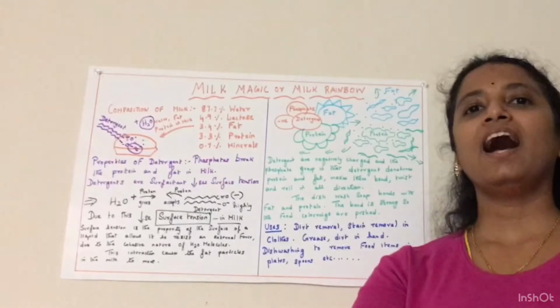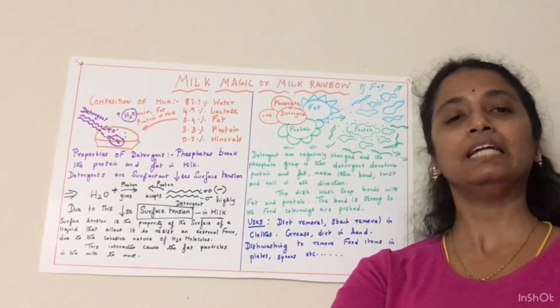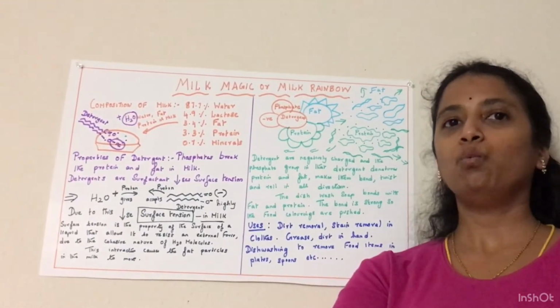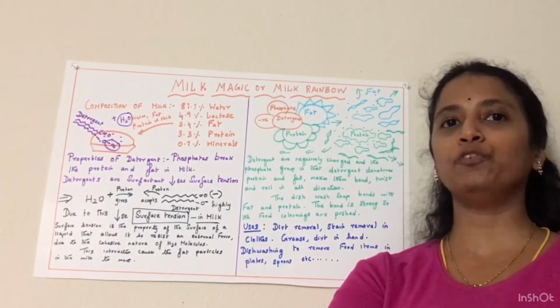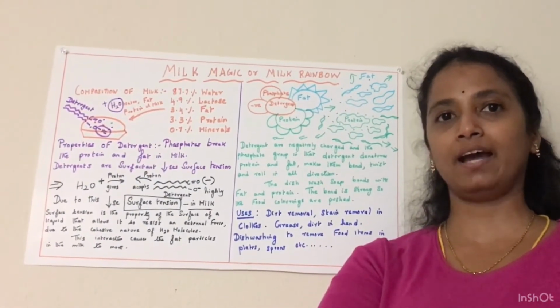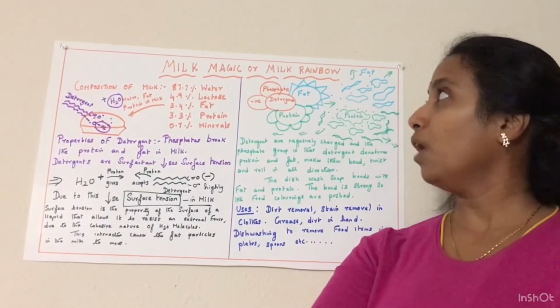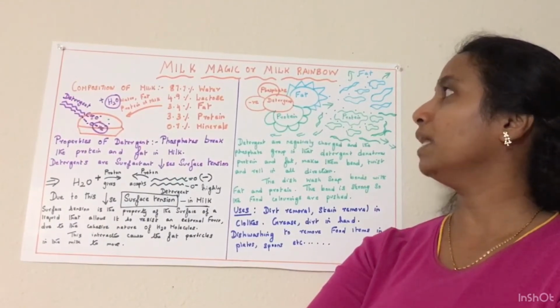Hi kids, today we made the experiment with the milk. We added the food color, and once we touched the food color with the soap, the food color moved away. Okay, so now we are going to see what is the science behind it. The experiment is called milk magic or the milk rainbow.